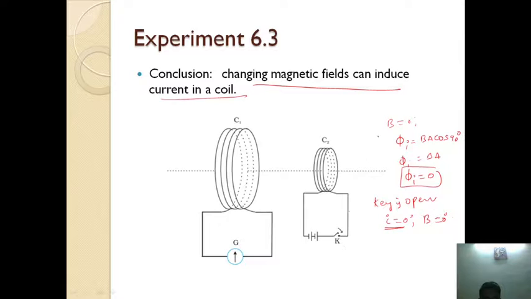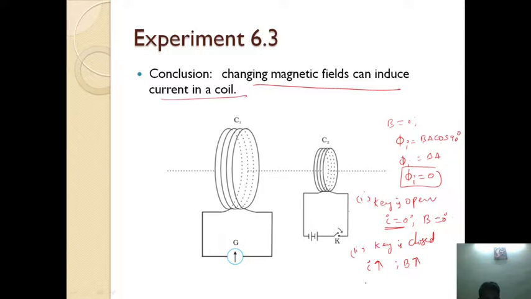Okay. In the second case, when the key is closed, current starts flowing in this coil C2, and it produces a magnetic field around it.